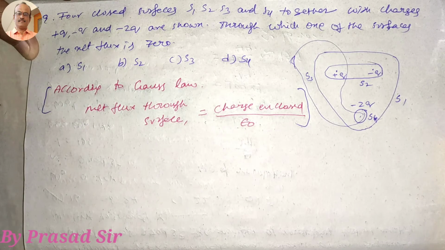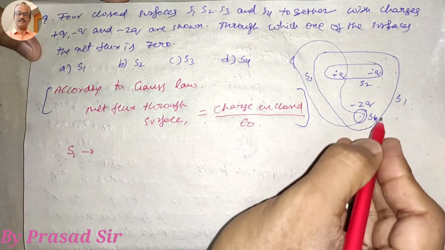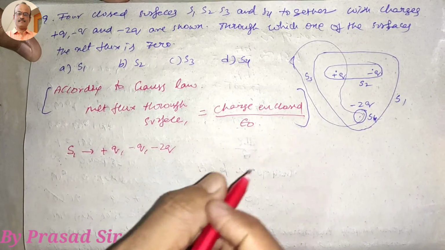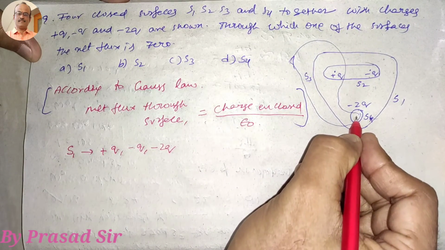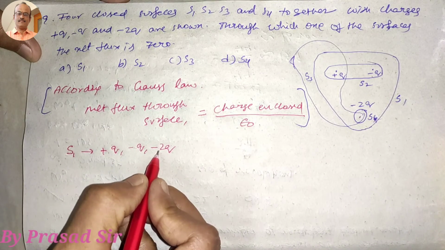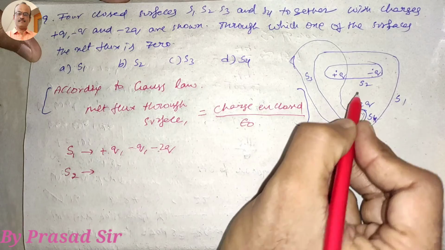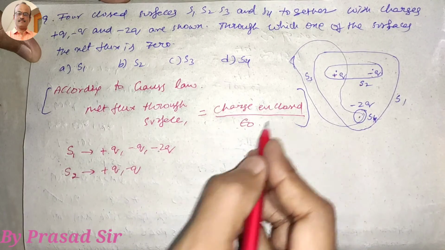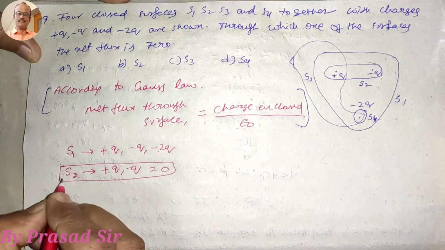First of all, we will take surface 1, that means S1. In S1, what charges are present here? Plus Q, minus Q and minus 2Q. See this, this is the surface S1. Plus Q, minus Q and minus 2Q is present. Suppose you are taking the net charge enclosed here. Q and Q cancel, minus 2Q is there, so that should not be possible. And S2, if you are taking the surface S2, plus Q and minus Q only are there. So charge enclosed plus Q minus Q, what happens here? 0. So there is a possibility for S2.